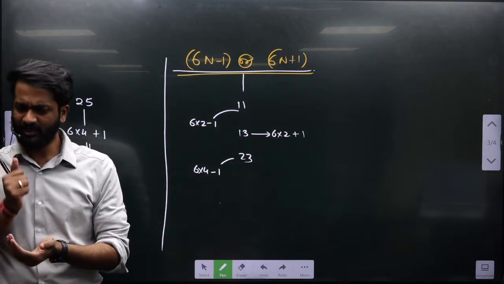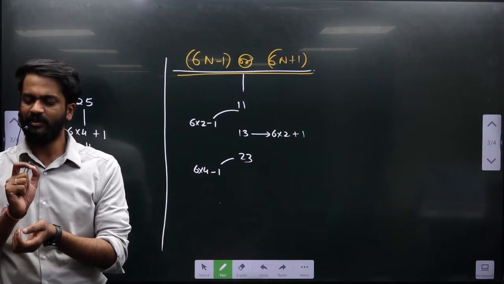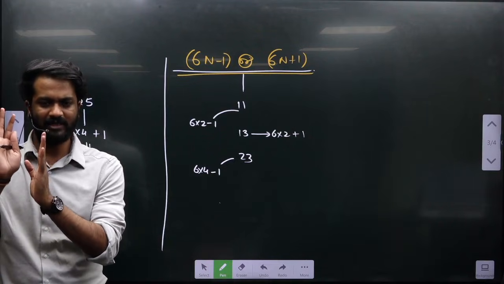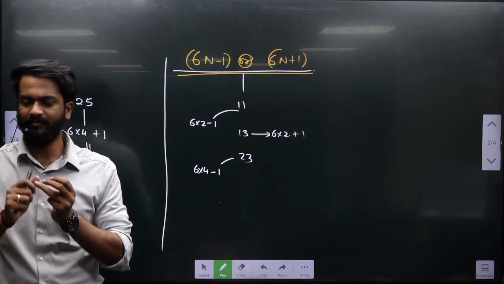Now, since we have not done remainders, there is a sub point of this which will make sense once we are done with remainders. Please write a sub point.